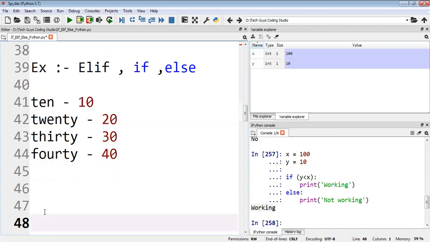Some examples are there. So first of all, we will take the x value here. We will consider 20.